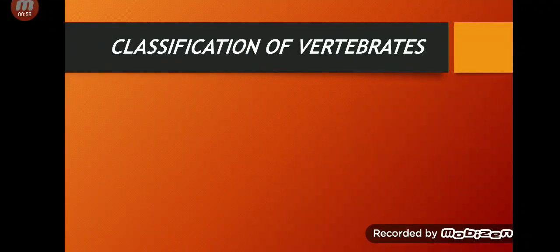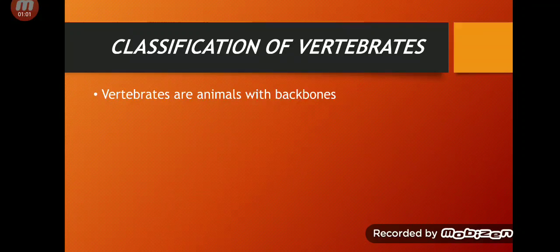First of all, I'm going to tell you what a vertebrate is. Vertebrates are animals with a backbone. The animals which have a backbone are called vertebrates. I hope you all know what a backbone is. But if you don't know, I will put a picture of the backbone in the group on WhatsApp and also in the Google Classroom, so it will be easy for you to understand. So vertebrates are animals with backbones.